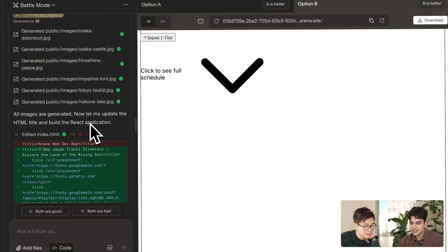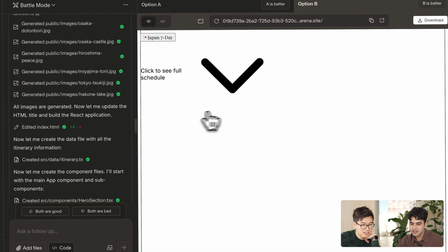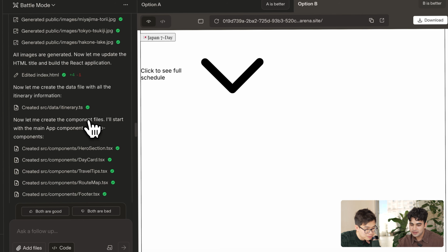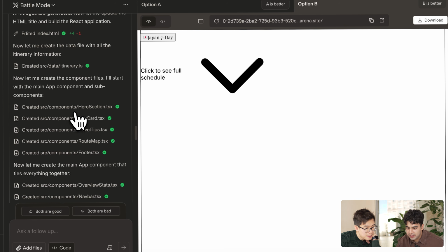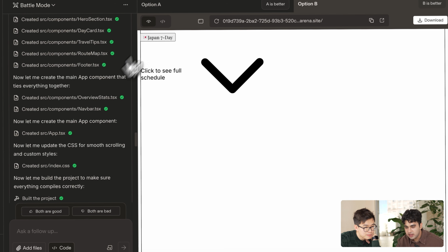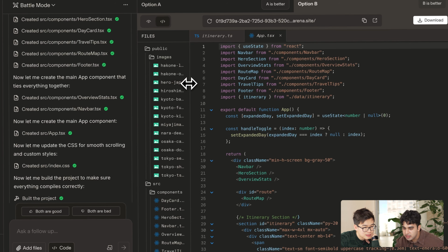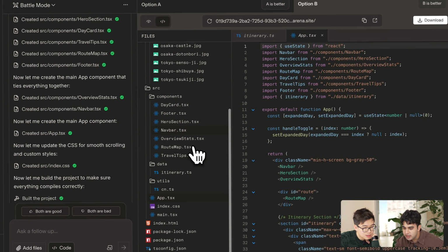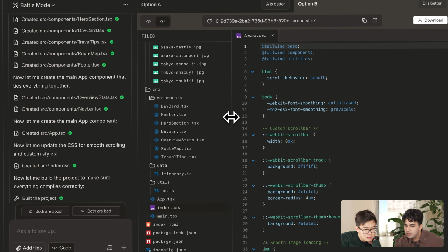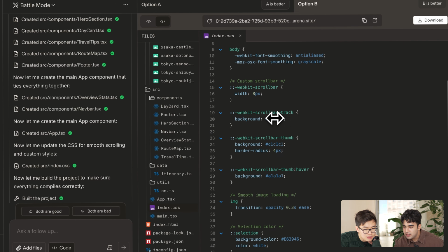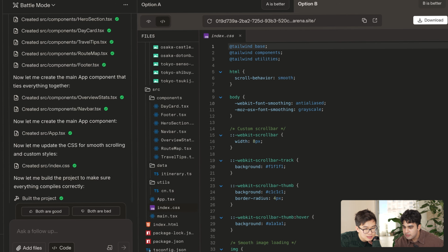Definitely. Let's go through a bit more. Apparently option B is broken a little bit, so let's see what it is trying to do. I feel like it's got to be a CSS thing. Maybe we can jump into the code and see what it did in the index. That's a good point. Index dot CSS, right there. Oh, okay. It seems like somehow the Tailwind CSS is not importing correctly. I think it's probably a syntax error.